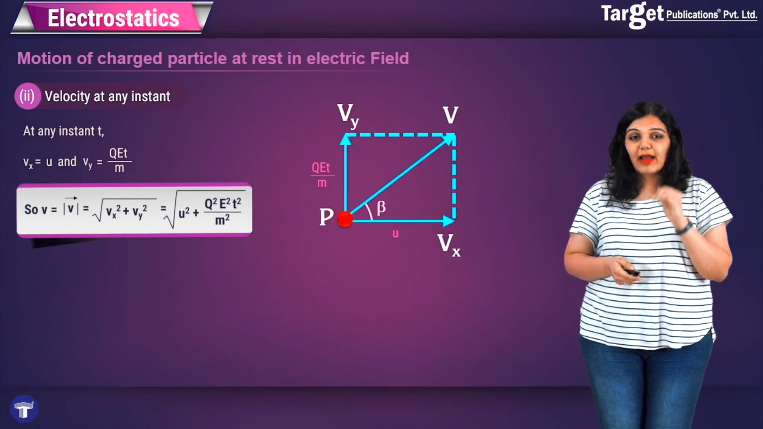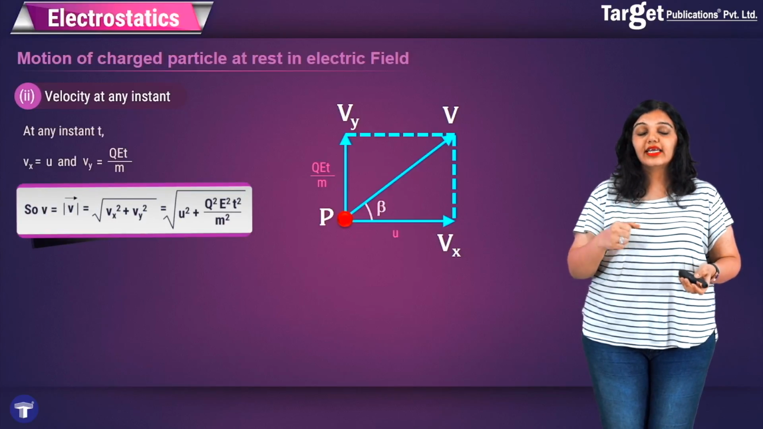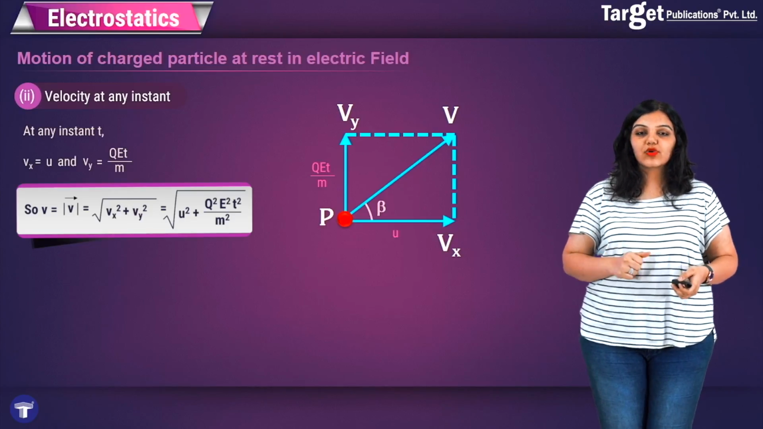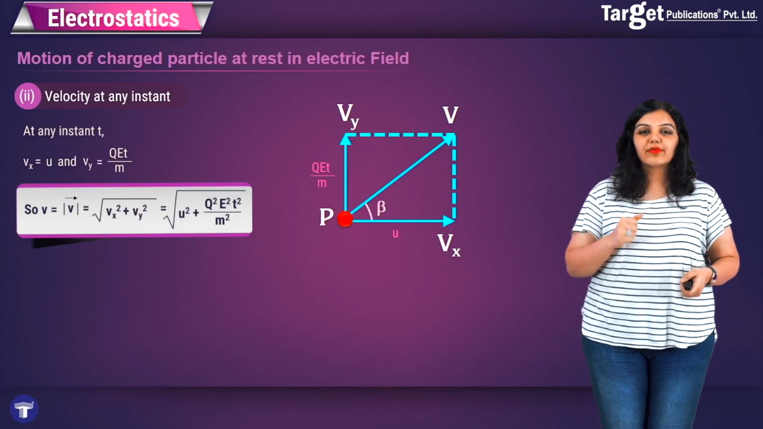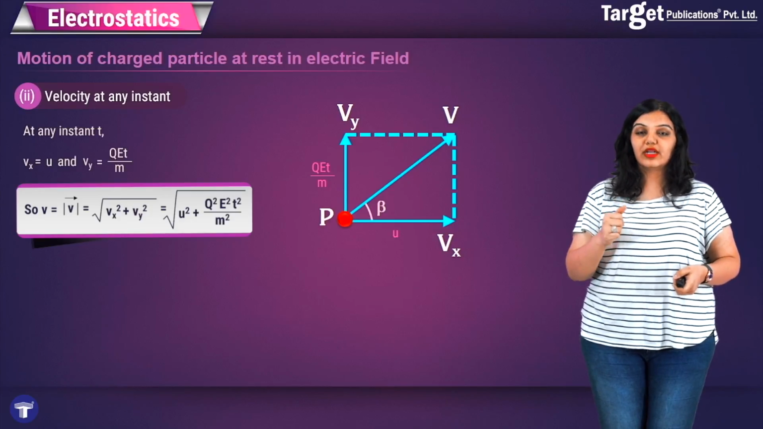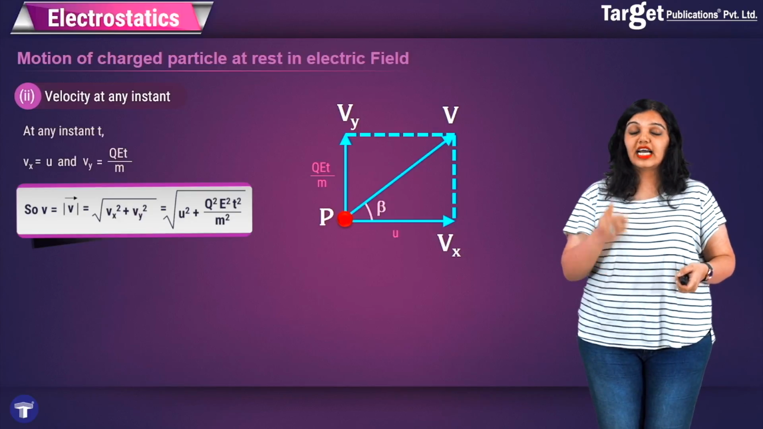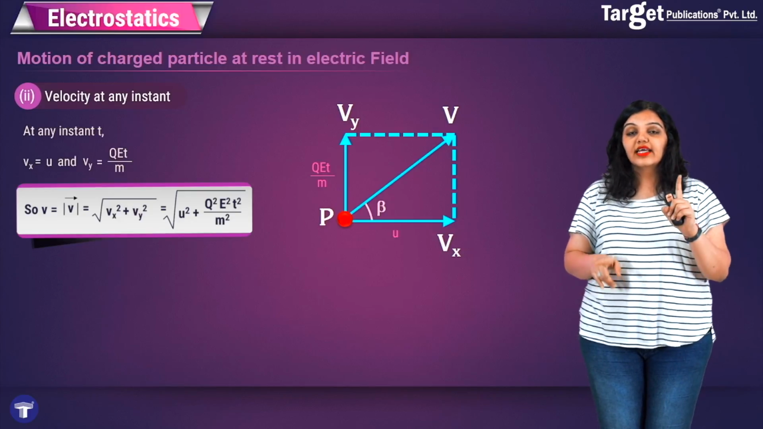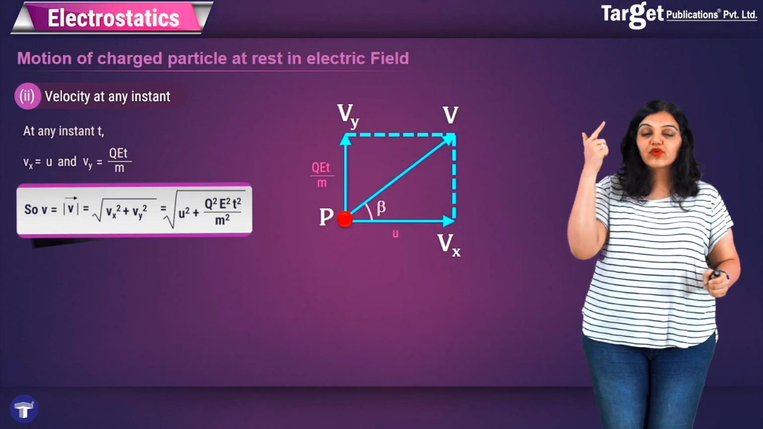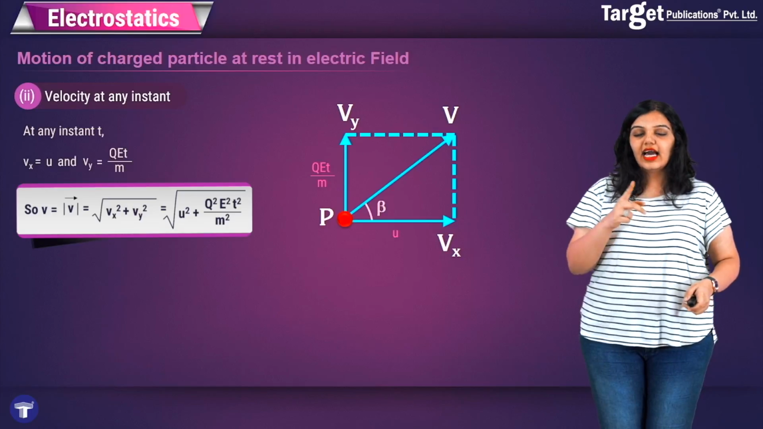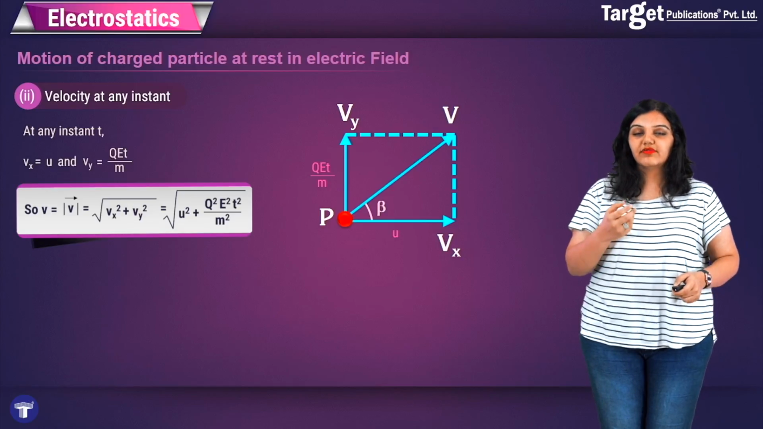That is, I get the magnitude of the vector by squaring and adding its components and taking the square root. So Vx square plus Vy square is added, and then you take the square root. So I get the square root of u² plus q²E²t²/m², which gives me the magnitude of the velocity vector at any instant. Remember, Vx and Vy are at 90 degrees, so from the parallelogram law point of view the angle is 90, and you are left only with Vx square plus Vy square.